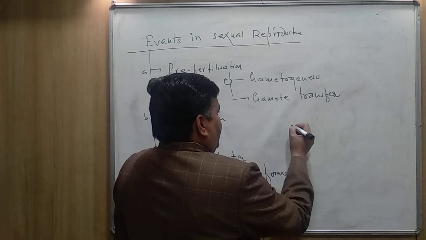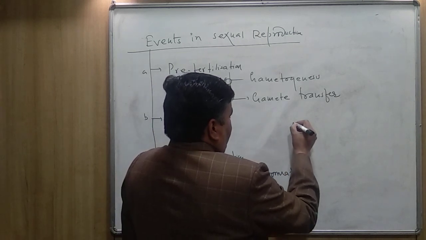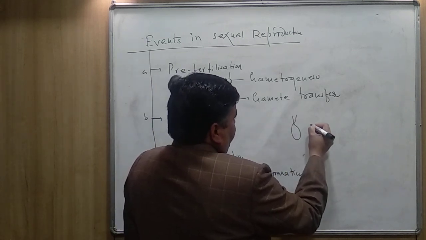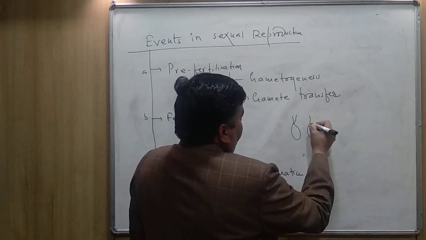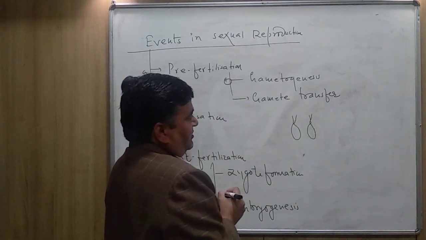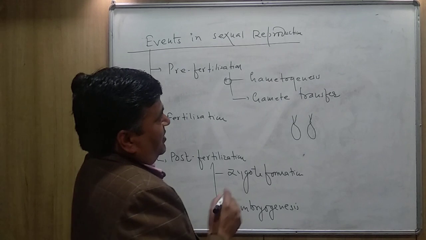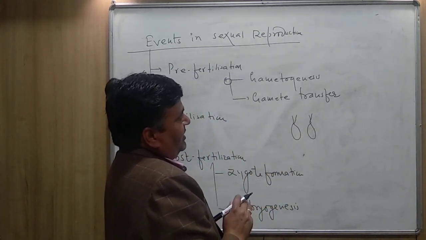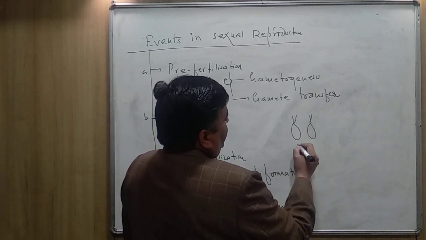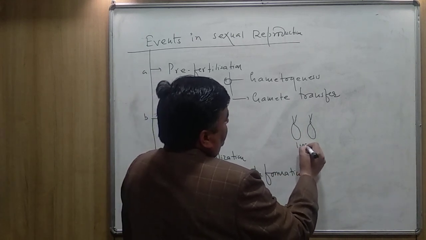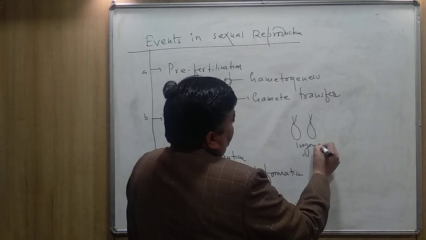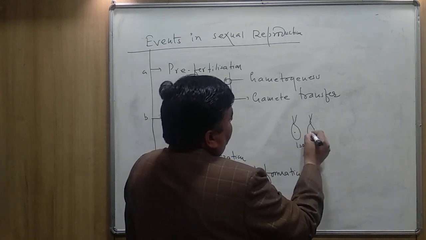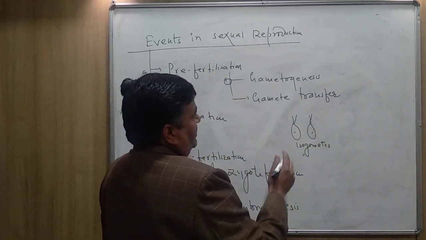In the lower plants, you can see here the male and female gametes both are morphologically similar, and these gametes are known as isogametes. You can see here both the gametes.